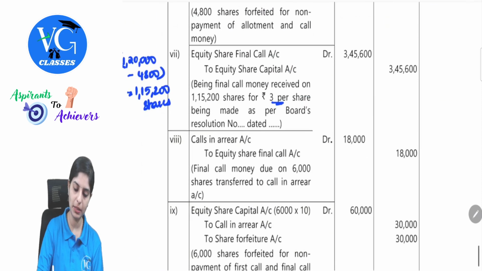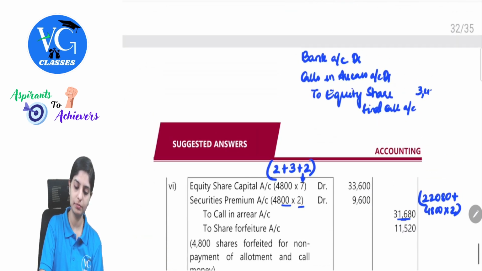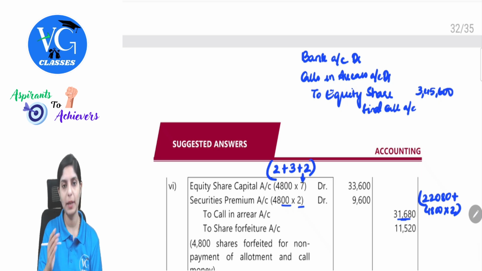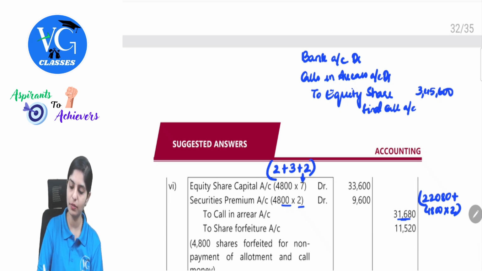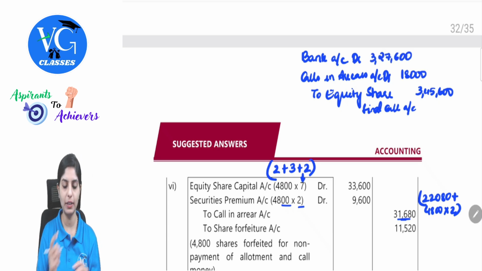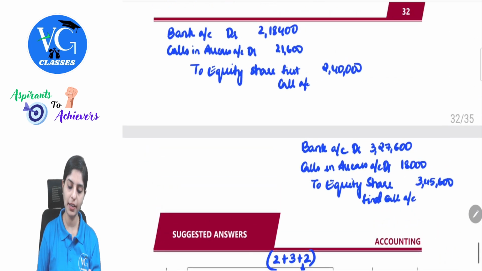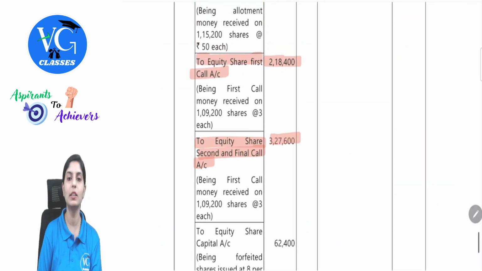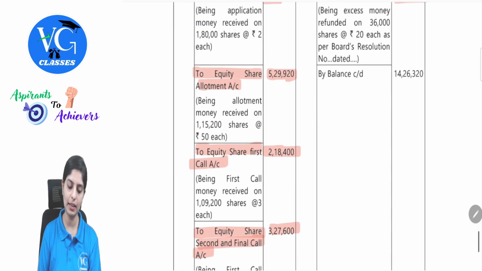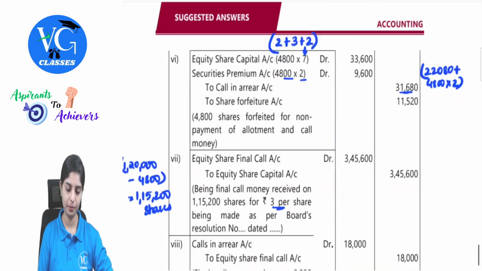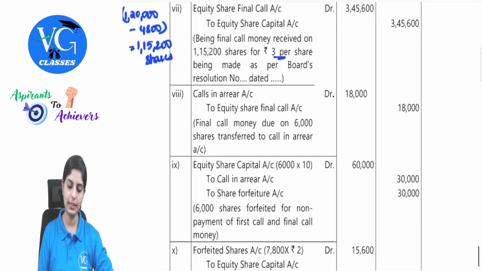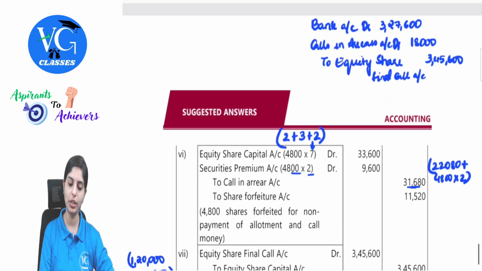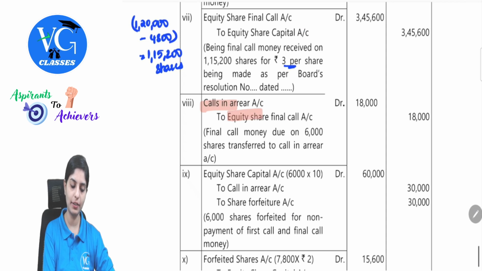Equity share final call will be 3,45,600. 6,000 shares did not pay the call money. So 6,000 into 3 will be transferred to your calls in arrears, 18,000. So the balance will go to bank, 3,27,600. So this will be reflected in the cash book. Bank to equity share final call 3,27,600. Observe here all of you. To equity share final call 3,27,600. I hope this is understood. Next. So this entry will be passed. Calls in arrears account debit to equity share final call. This is the entry for this.